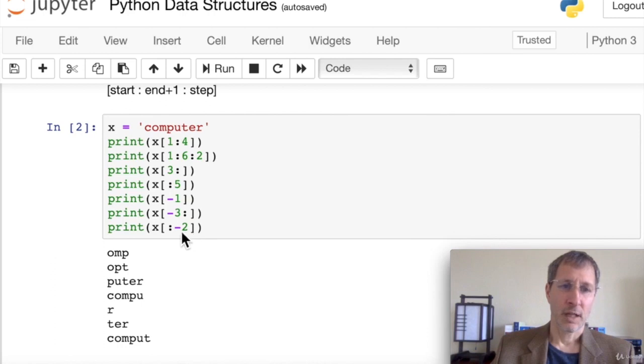And then if we want to get everything except the last 2 elements of the string, we leave the start blank, so we get everything from the beginning up until the last 2 items. So that is how slicing works, and it works exactly the same as we just covered for this string example. It works exactly the same on lists and tuples.